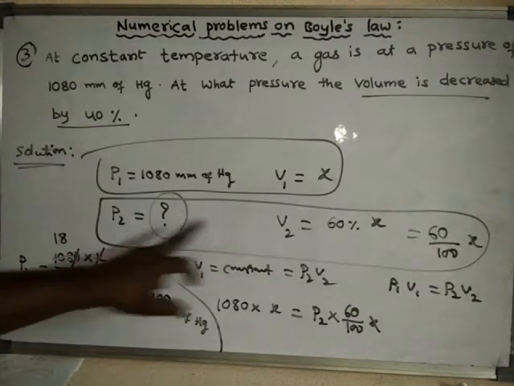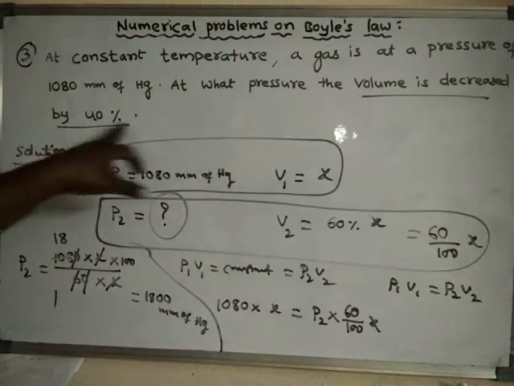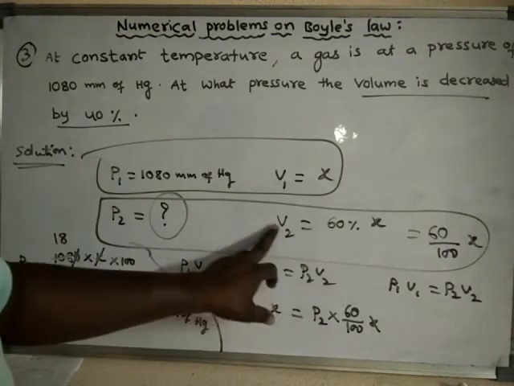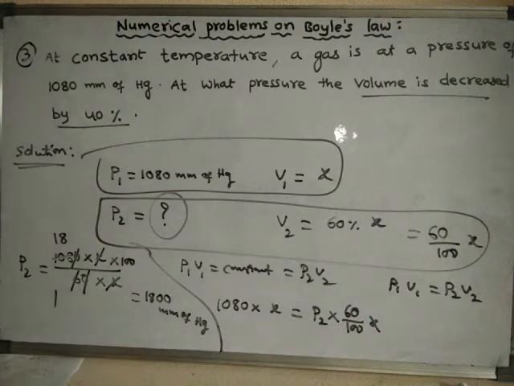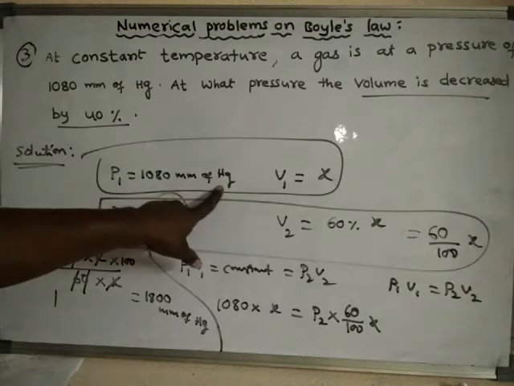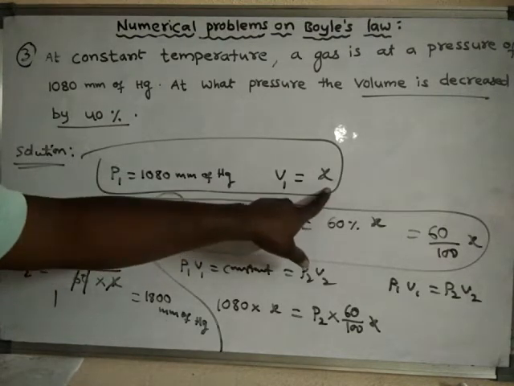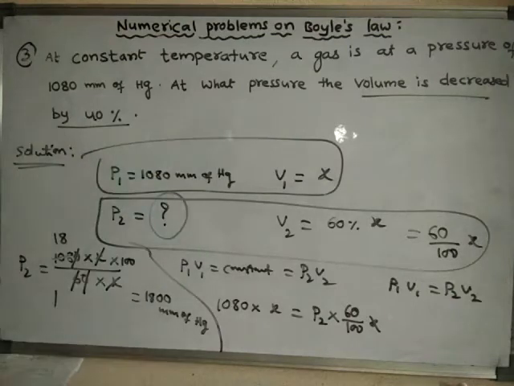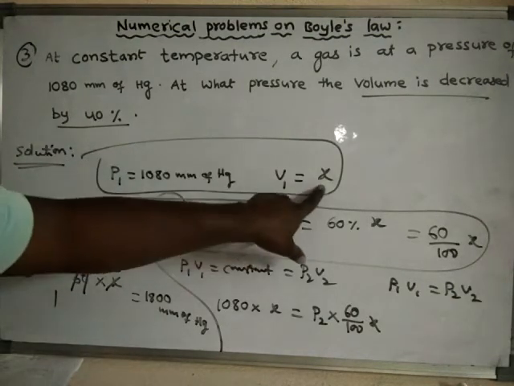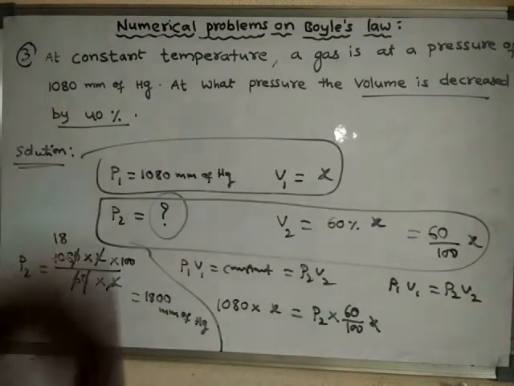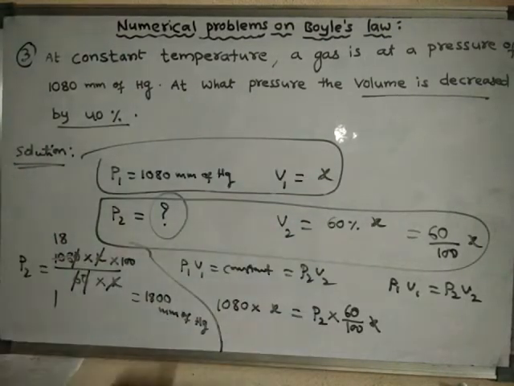This is the pressure when the volume is decreased by 40%. When the volume is decreased by 40%, that means we have to remove 40%. So how much is left over? The final volume will be 60%. Here the initial pressure is 1080 millimeters of mercury. Under this pressure the volume is X, because the initial volume of the gas is not mentioned in the question. So let us assume the initial volume of the gas is X, and the final volume will become 60% of X, because the volume is decreased by 40%. So 60% of X is left over.